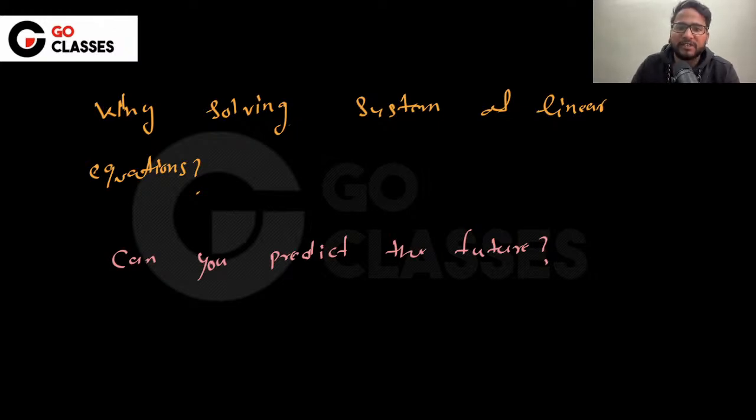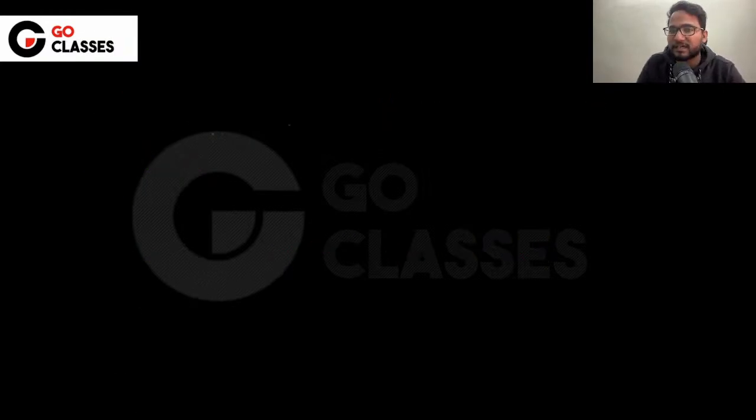Okay. Let me share that yes, you can actually predict the future using a system of linear equations. How? Let me tell you one very popular machine learning application, which is called linear regression. A system of linear equations is not limited to that application, but it is best to show you that you can develop a linear regression model in machine learning just using a system of linear equations. How? Let me tell you.